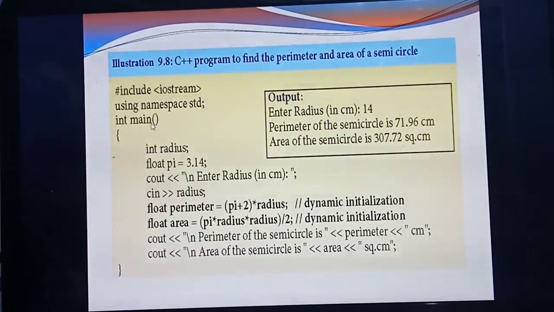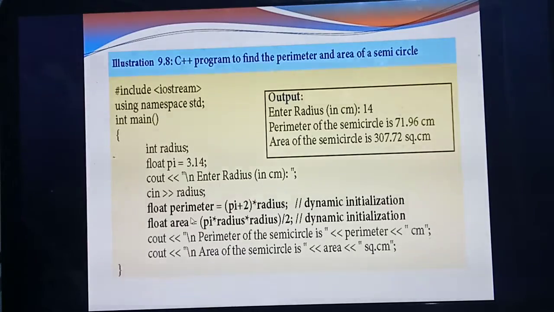Next, here you are going to calculate two things. What are the things? Perimeter as well as area of a circle. What's the formula for perimeter? 2 pi r, isn't it? Then what's the area of a circle? 2 pi r square. Two things. So what are the things you need? What are the variables you need to declare?